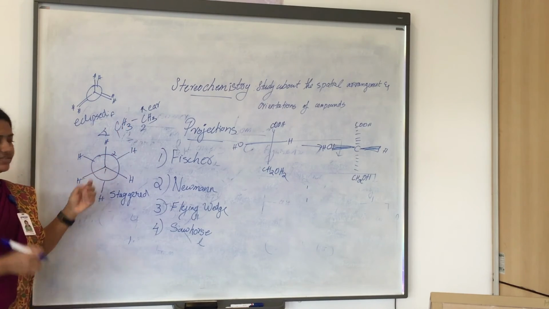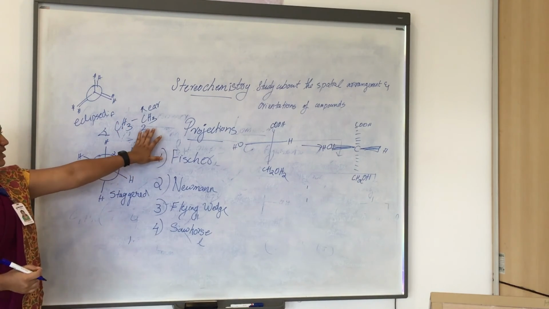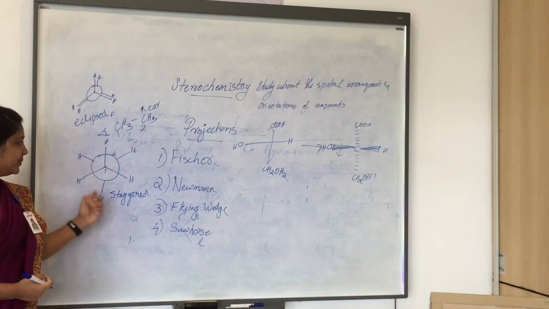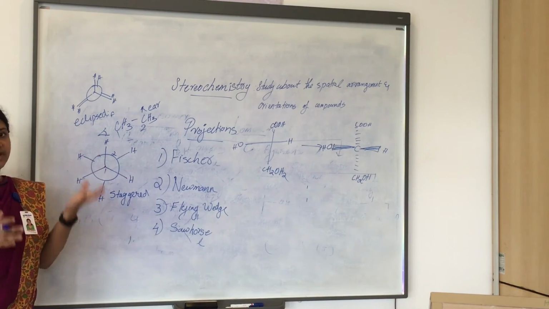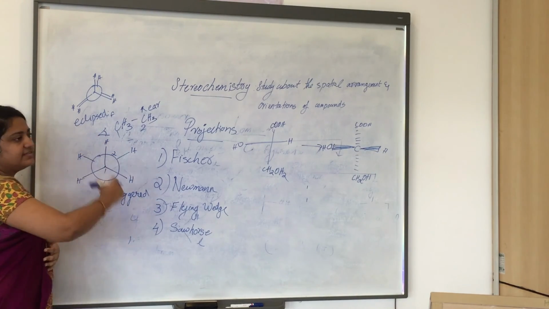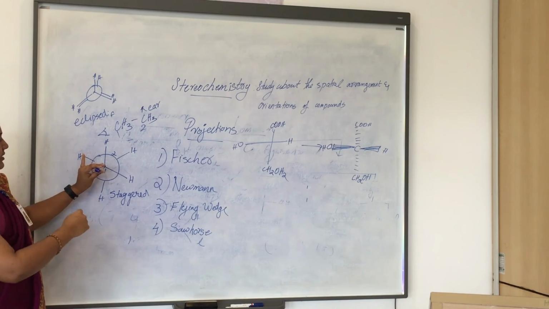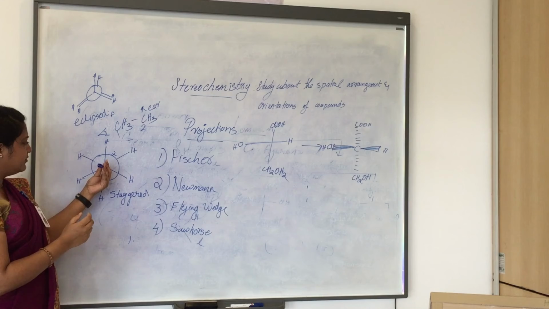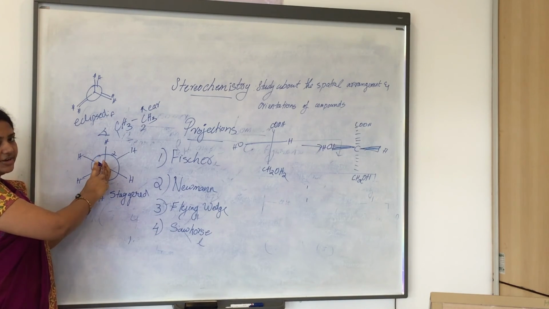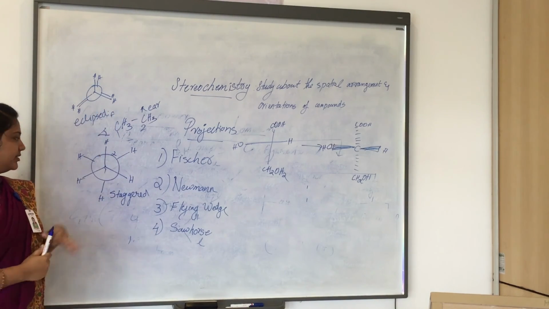Here the front carbon is represented by a dot, and the rear or back carbon is represented by a circle, and all other bonds are represented by these lines going from the dot and from the circle. So if you are looking like this, the view will be like this. Here is the front carbon, and here the back carbon.